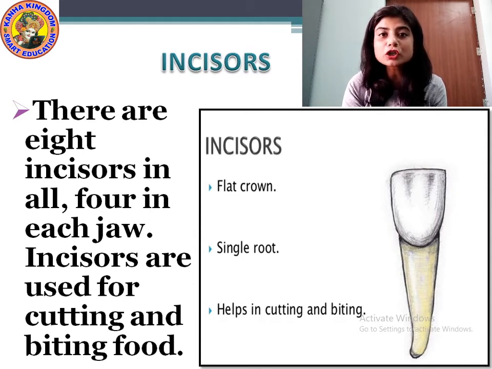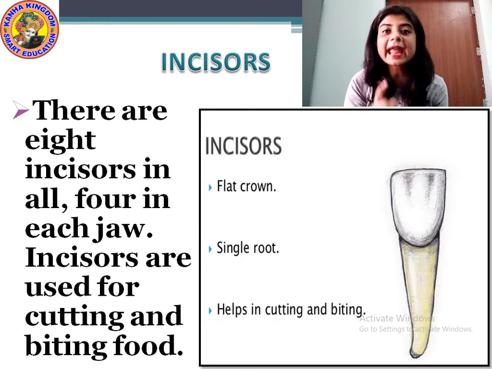Altogether 4 plus 4, 8. There are 8 incisor teeth in our mouth. Okay? Can you see the picture?